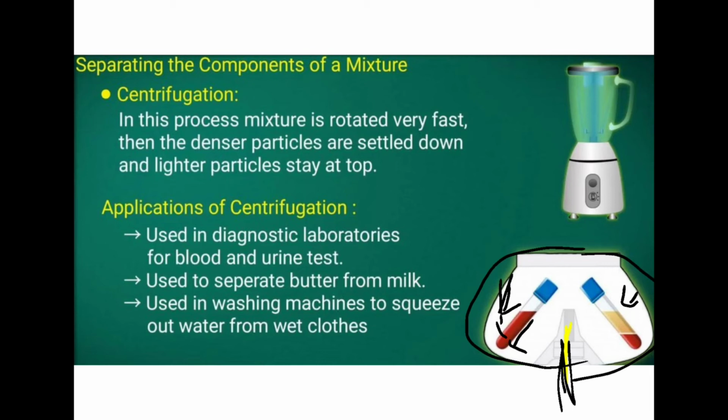So applications of centrifugation: it is used in diagnostic laboratories for blood and urine tests, and it is used to separate butter from milk. Butter is light in weight and it will be coming above. Then it is used in washing machines to squeeze out water from wet clothes. So these are the applications of centrifugation. Okay.